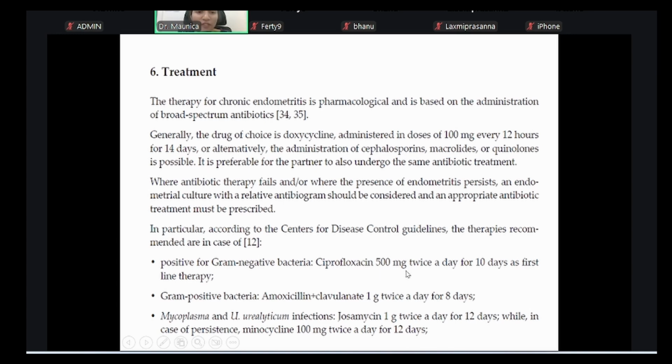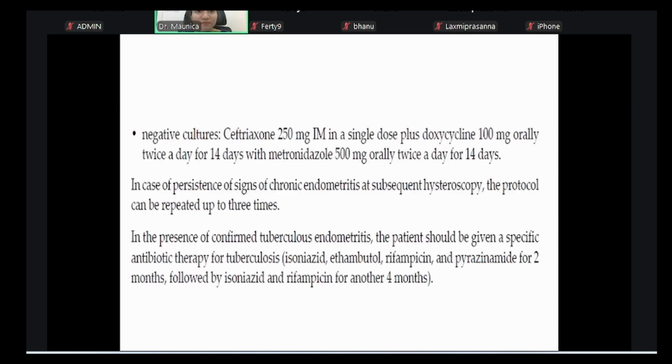And if it is gram-positive bacteria, you can give amoxicillin plus clavulanate 1 gram twice daily for 8 days. And then if it is mycoplasma or ureaplasma urealyticum infections, then you can give josamycin 1 gram twice a day for 12 days. While in case of persistence, you can give minocycline 100 milligrams twice a day for 12 days. In negative cultures, where nothing has come, you can give ceftriaxone 250 milligrams IM in a single dose plus doxycycline 100 milligrams orally twice a day for 14 days with metronidazole 500 milligrams orally twice a day for 14 days.